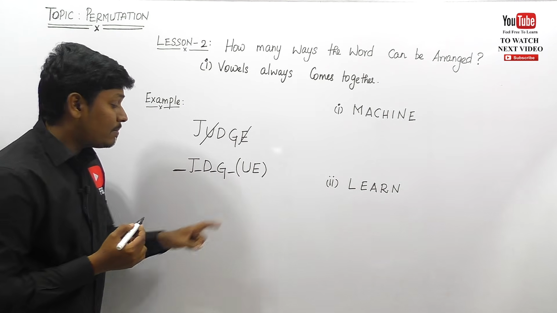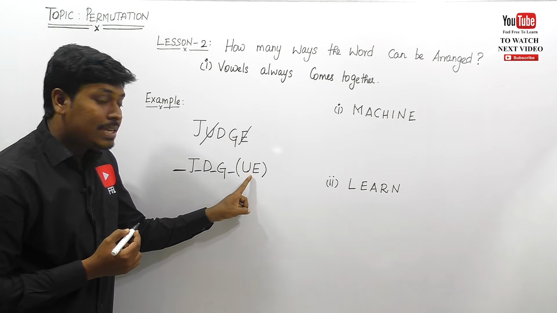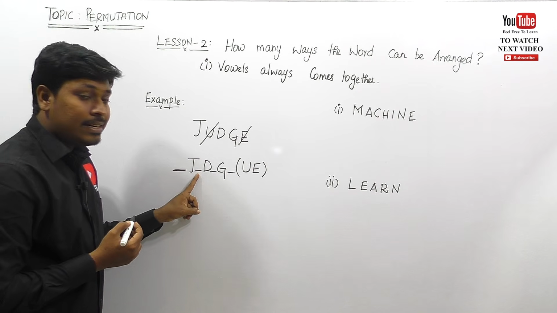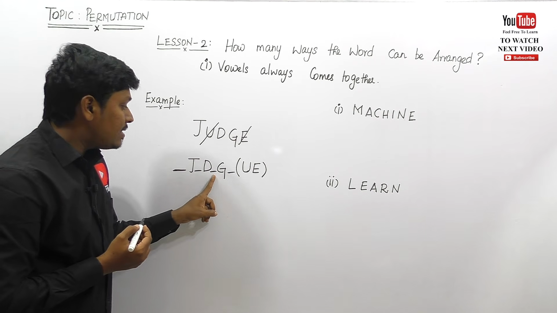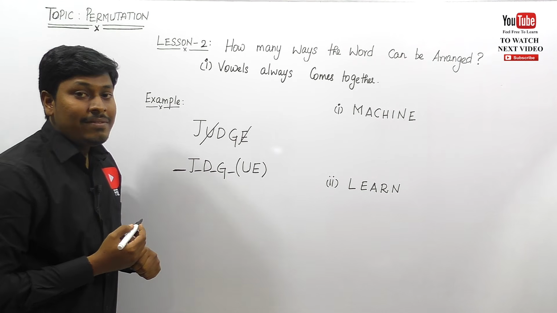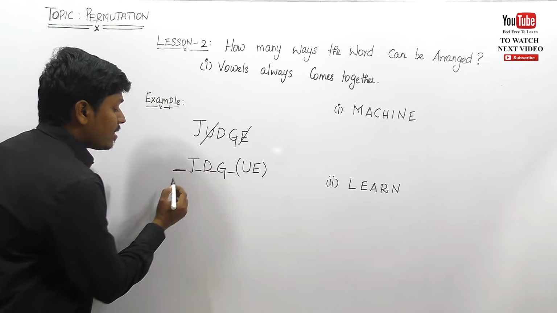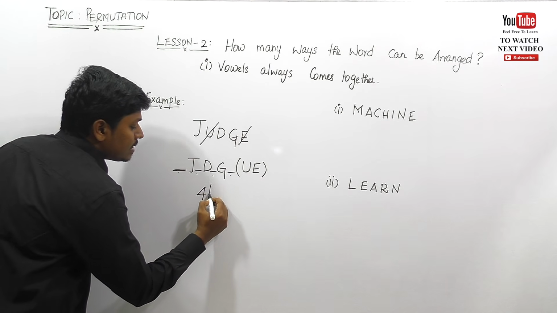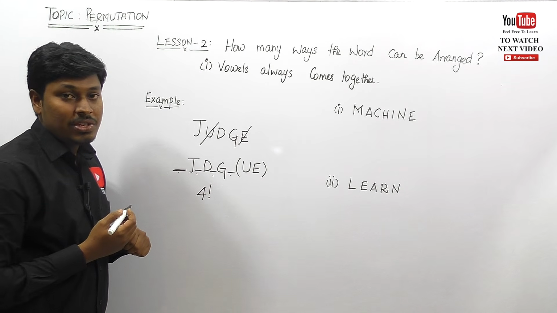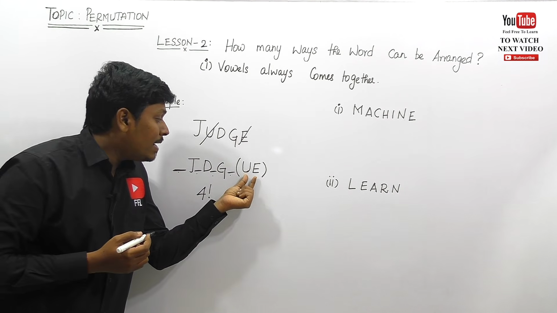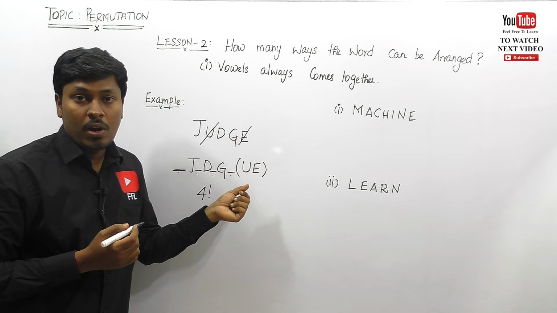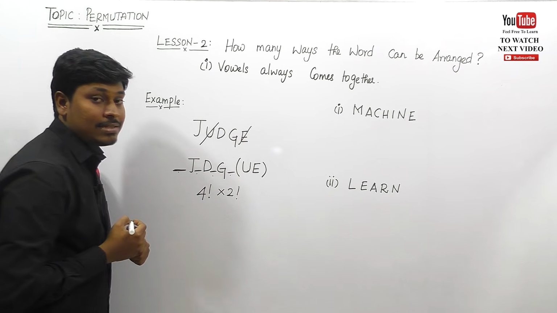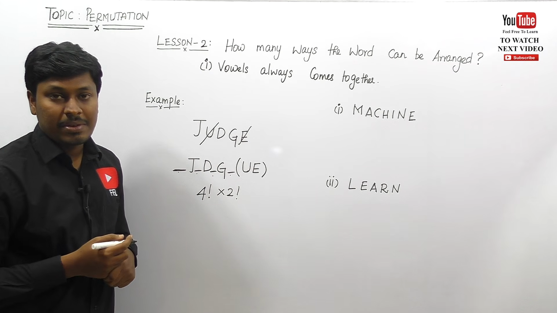Can you understand this concept? We can place the vowels U and E, both together, at the front, or between J and D, or between D and G, or at the last. So how many ways can we place this U and E here, friends? 1, 2, 3, 4. There are 4 possibilities, that is 4 factorial ways we can place this U and E. This U and E can also be written as E and U, so into 2 factorial. So finally the answer is 4 factorial into 2 factorial, right?